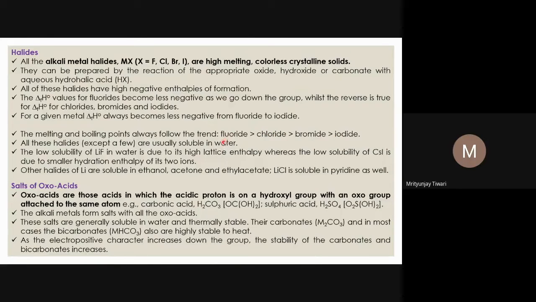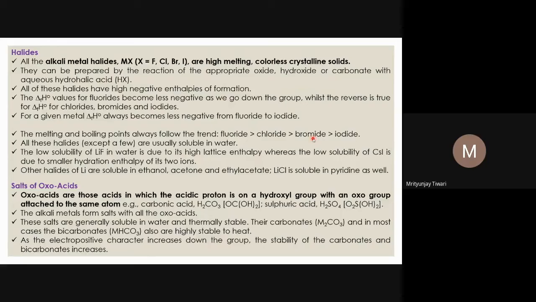For any alkali metal, like LiF, LiCl, LiBr, LiI, this is the trend. Similarly for NaF, NaCl, NaBr, NaI, the same trend, because the standard enthalpy of formation is decreasing.